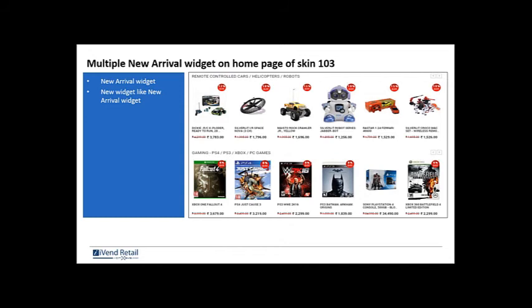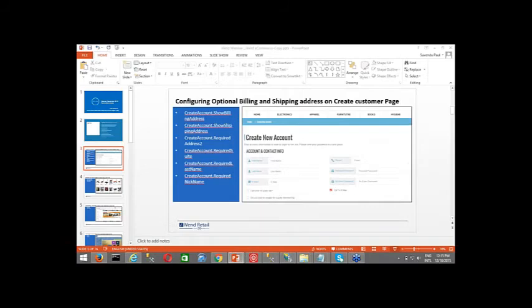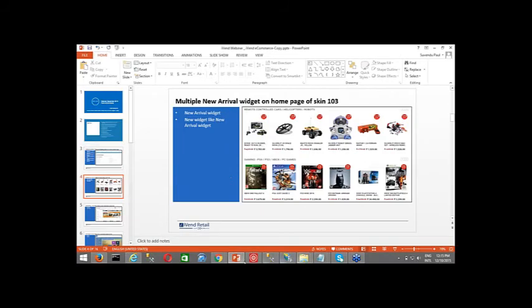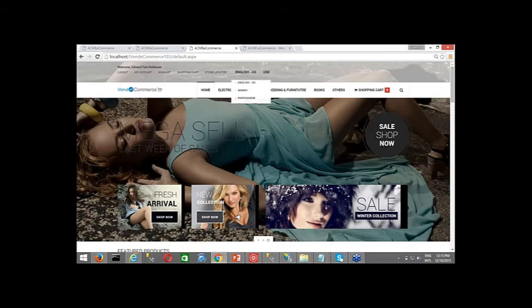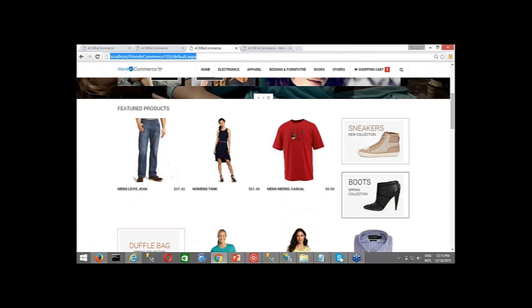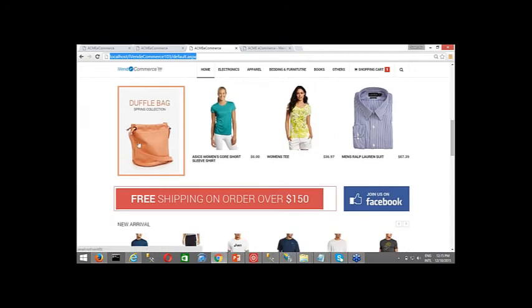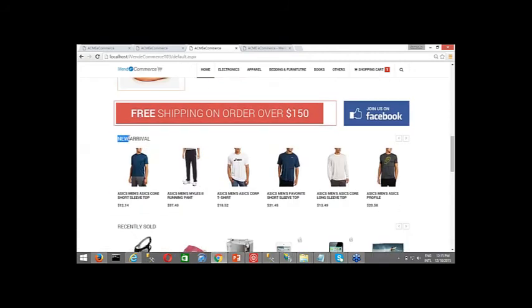Now we'll look into Skin 103 and see what I'm trying to refer to. So let me now open Skin 103. This is Skin 103, and if I scroll down, this is a featured product section. Then I have this new arrival section.